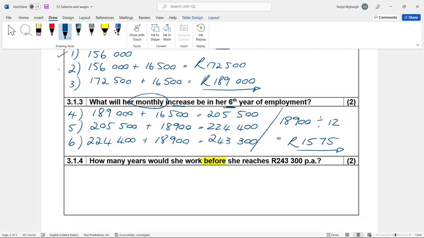She will work for 1, 2, 3, 4, 5 years, because here she reaches the 243. Not only at the end of that year, but already at the beginning of the year, she will start earning that 243. So that will be 5 years that she will have to work before she reaches 243,300 per annum.